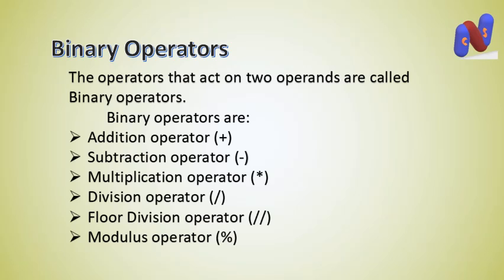So these are binary operators, and I want to remind you about the unary operator. Whenever we use a unary operator as postfix, it changes the value of its operand after the particular expression in which it is used. And if we use the unary operator as a prefix, it changes the value of its operand in the same expression.